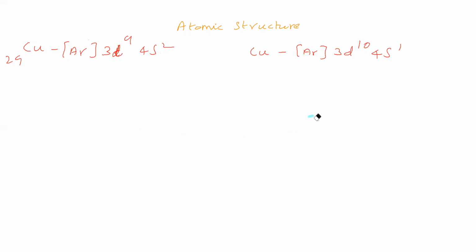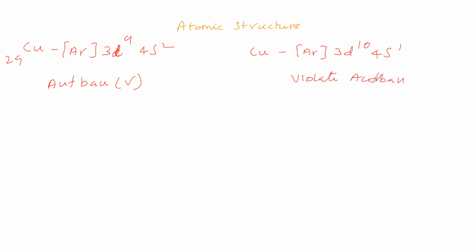Now we will see why it is so. What is the reason? Why the copper electronic configuration is 3d10 4s1 but not 3d9 4s2. This 3d9 4s2 we have written as per Aufbau principle. This electronic configuration obeys Aufbau principle, but the other electronic configuration is not obeying Aufbau principle. Therefore, it is violating Aufbau principle.